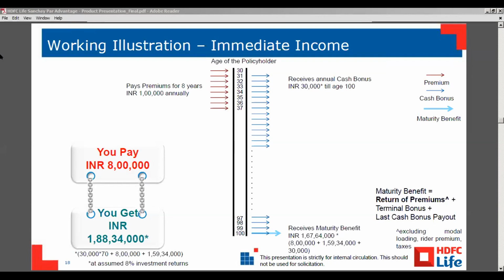Tripti, the customer is paying for 8 years. Okay, he's paying 8 lakh rupees, but immediately he is getting 30,000. So we are not saying the customer is paying 8 lakh rupees. You can minus whatever payout he already got, the 30,000, from the immediate years, and we are saying that you are investing this much amount only, and you are getting 30,000 immediately.